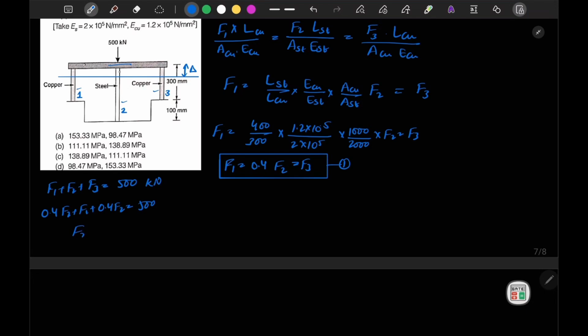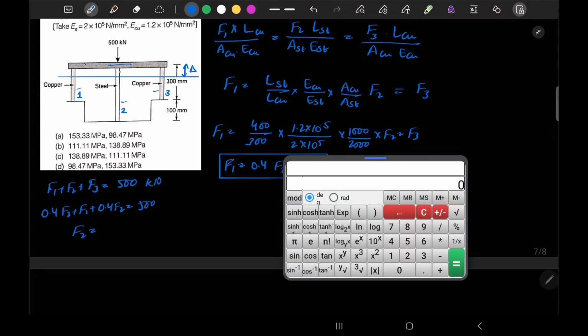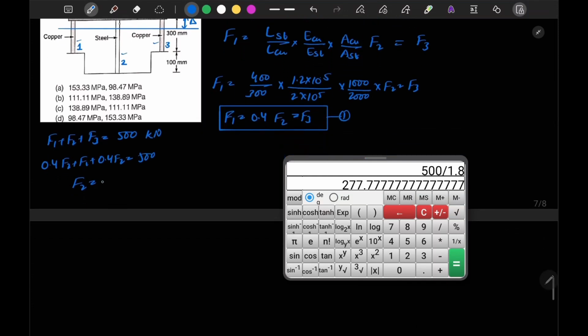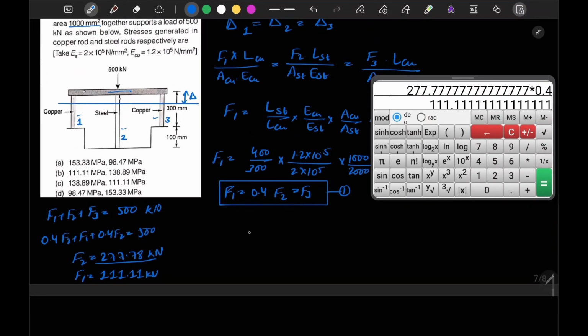From here I can calculate the value of F2 is equal to 500 divided by 1.8. So we have obtained F2 is equal to 277.78 kilonewton. Now using equation 1 we can write F1 is equal to 0.4 times F2, that is 111.11 kilonewton.